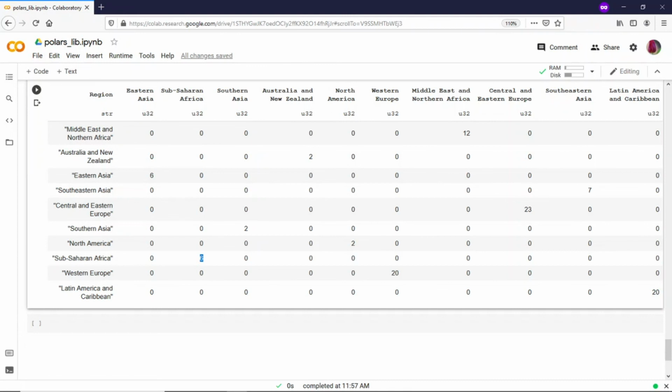So this is how we plot a pivot in lazy frames. So that's it for this video.